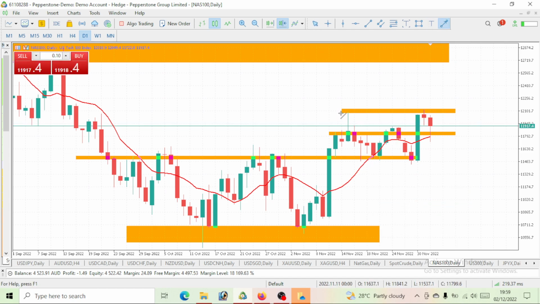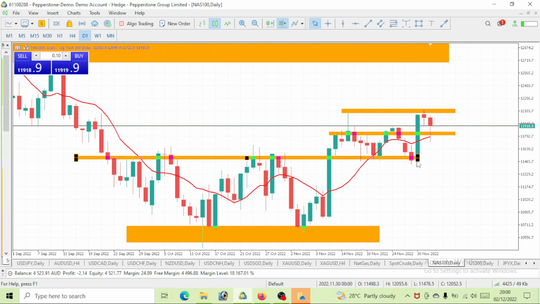So of course we see that price has once reacted to this level. So once price gets to this level, it makes sense for price to actually give us a pullback at this level. We all know that once price has reacted to a level previously and price gets to that same level again, we expect price to actually react to that same level again. So it makes sense for price to actually come to this level and give us a pullback here. Then we should continue the bullish move on NASDAQ 100. So NASDAQ 100, we would continue to go bullish.